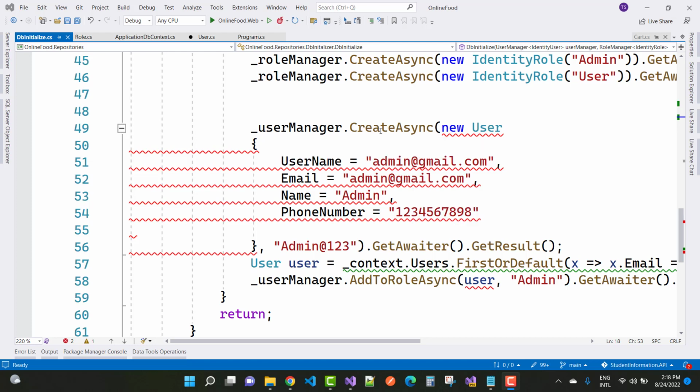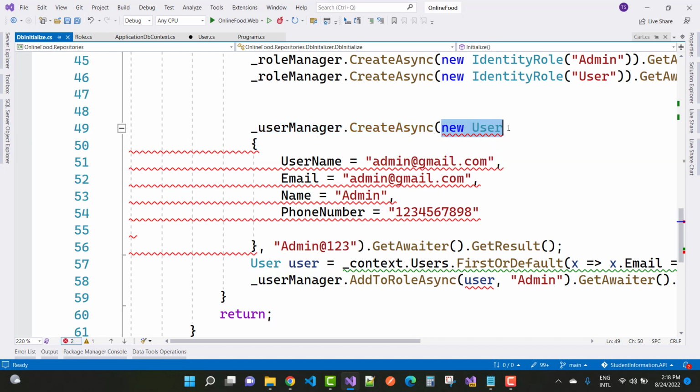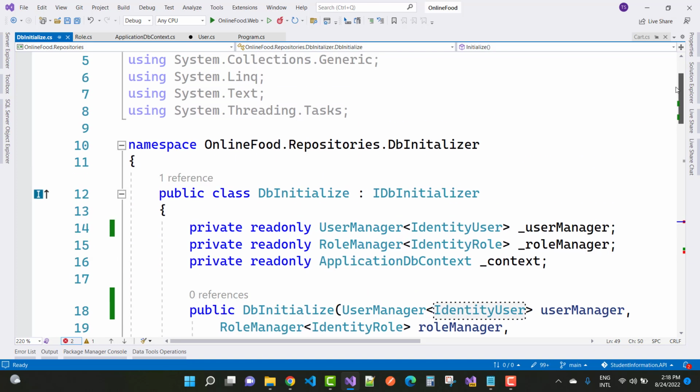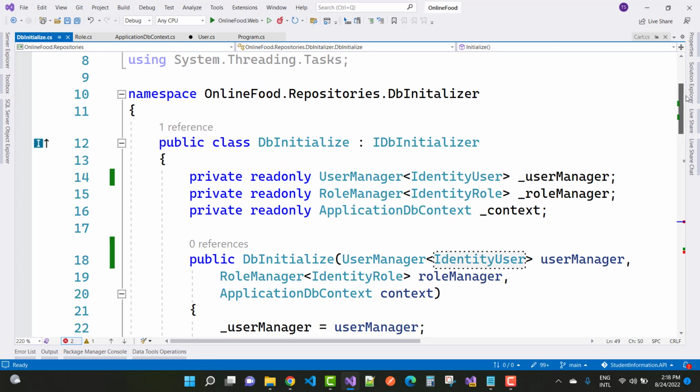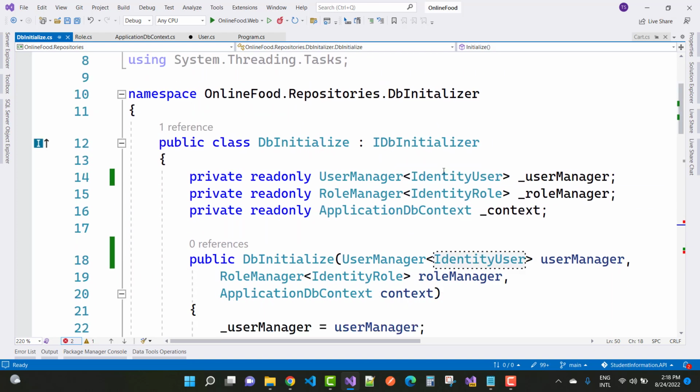So here, userManager.CreateAsync. First of all, you have to check by the userManager.CreateAsync what argument you need here. Actually, if your user manager class is inherited with your IdentityUser class, you can see that here we have an IdentityUser, so you must use IdentityUser here. But if you want to use User, or you can say ApplicationUser, here you must take ApplicationUser or the User class.